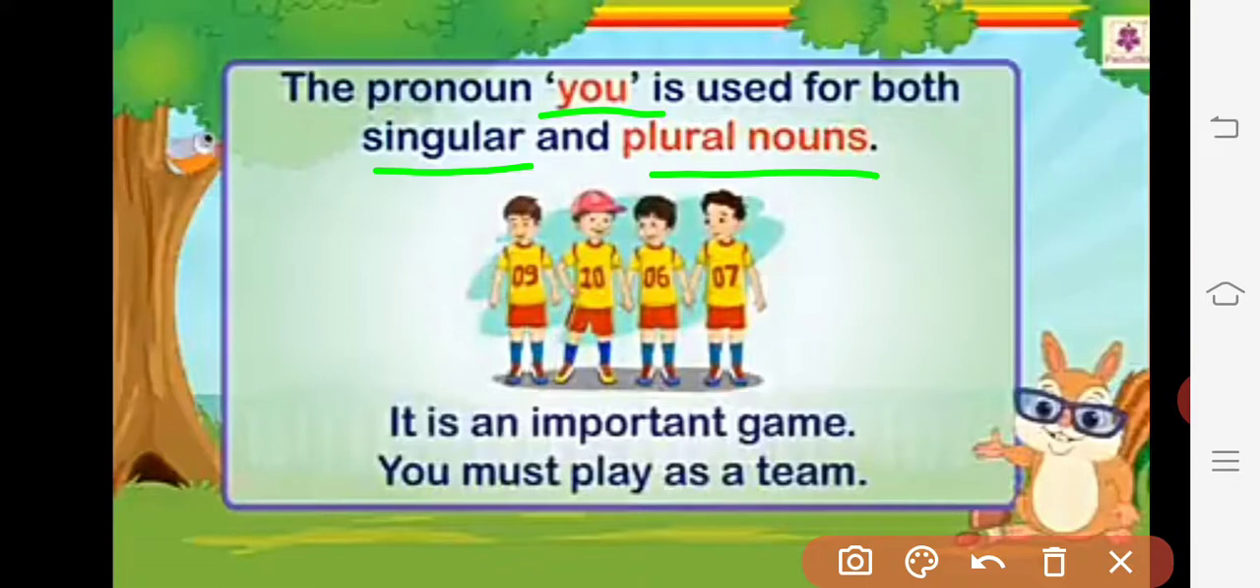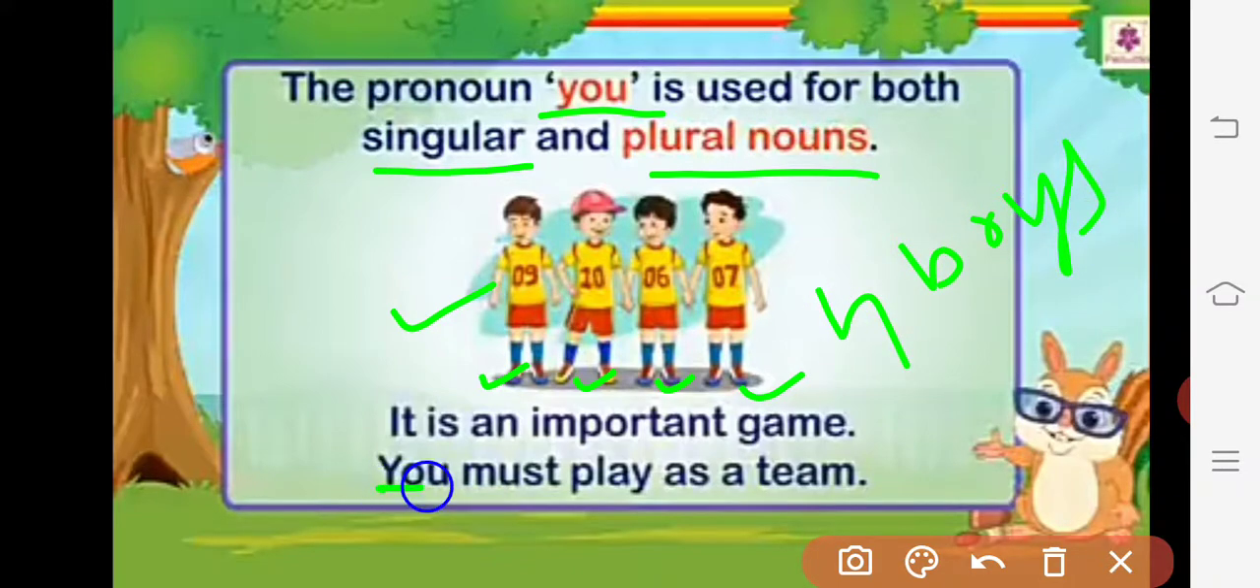But how can we use that you for singular also and for plural also? Then here just clear your doubt with one more example. Now see here, it is an important game. You must play as a team. How many persons are there? Can you tell me now, students? Yes, 1, 2, 3, 4. 4 persons are there, means 4 boys are there, and for those 4 boys, what word am I using? You. It is an important game. You must play as a team. Means for that 4-person team, I am using only one pronoun, that is you.